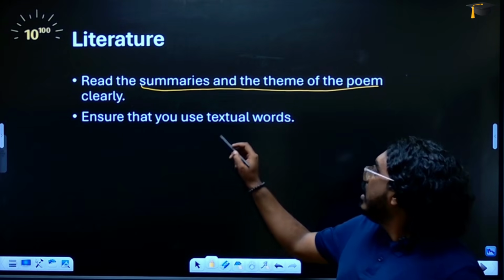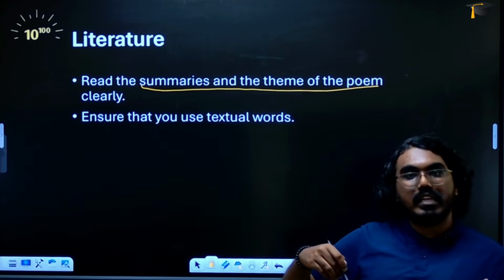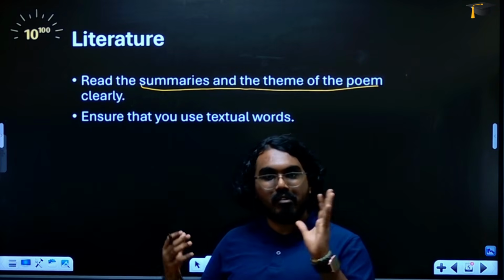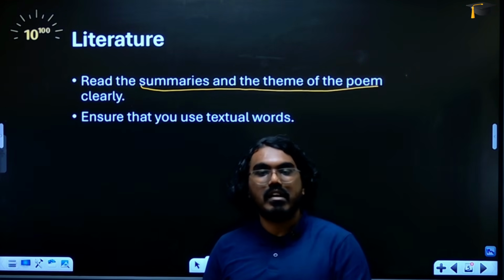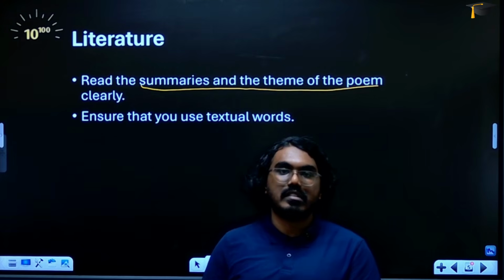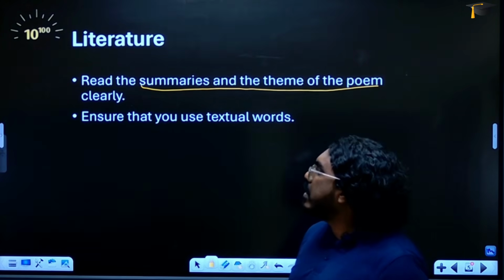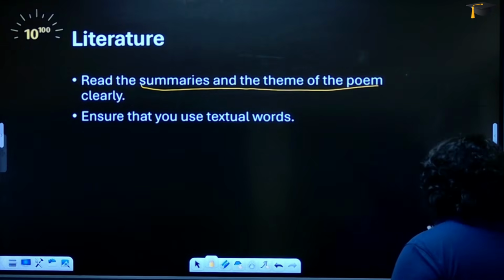For the lessons, ensure that you are actually going through the textbook, at least these instances. In my video, I have already explained to you what are those instances. So if you can go through those instances and that particular section properly, then that is a good enough preparation for you for literature.